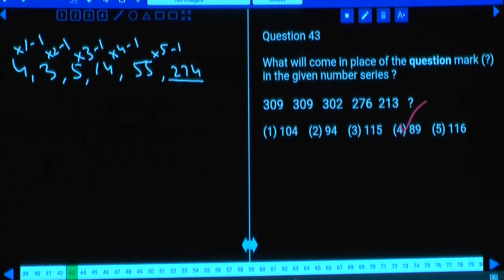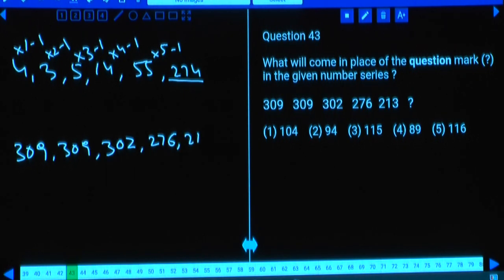Question number 43. Now in this 43, what is the difference between these two? As the numbers are increasing at a smaller rate, hence it must be the difference. Here the difference is 0, and here the difference is 7, and the next difference is so much? 28 or 26? 26.